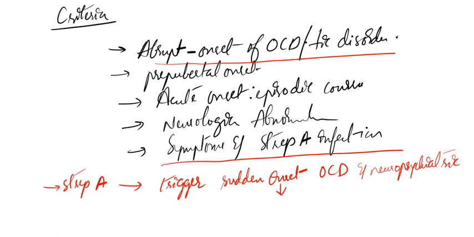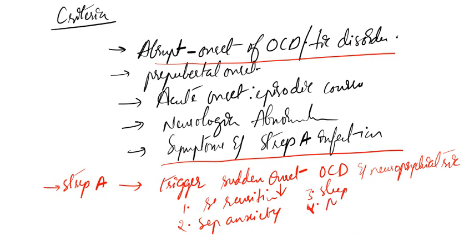Right. Something like symptoms which include sudden onset OCD and or anxiety, along with at least 2 of the other following symptoms which I write down here. The first one is sensory sensitivities. Second one is separation anxiety. Third one is sleep difficulties. Fourth one is personality changes.